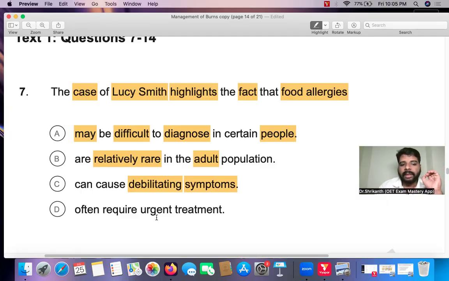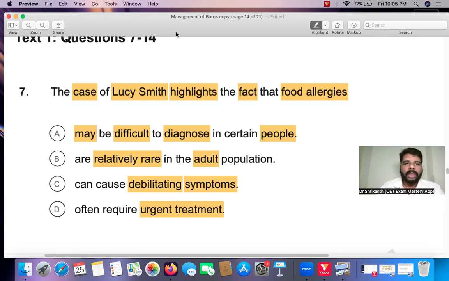Now let's come to the last option over here. Food allergies can cause urgent treatment. Food allergies require urgent treatment, that is, emergency treatment. Critical care very, very quickly is required to treat food allergies. To inform us of that, he is using the example of Lucy Smith. That is the purpose of Lucy Smith's case over here.